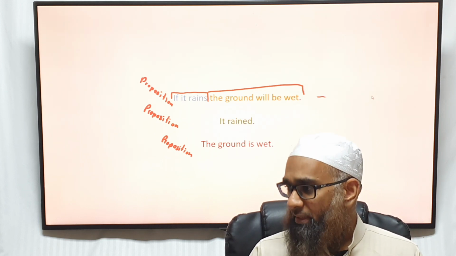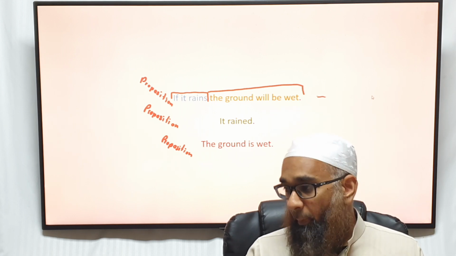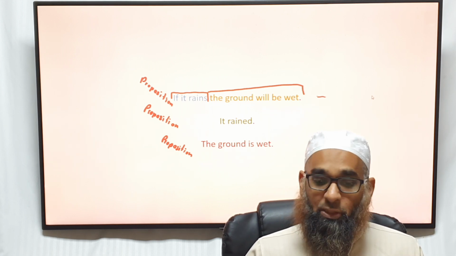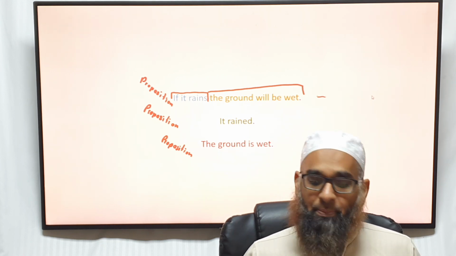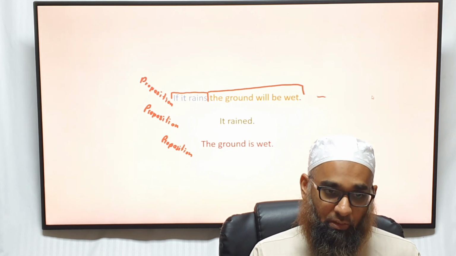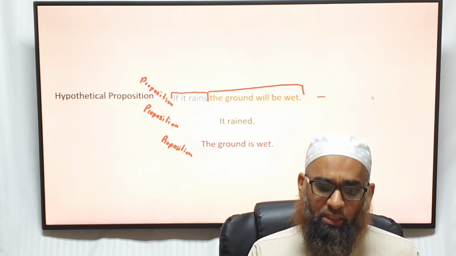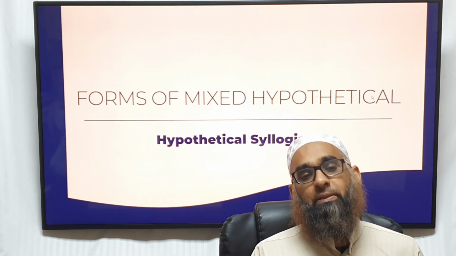Do you understand what's called mixed hypothetical? A syllogism has how many propositions? 3, so that rule will apply here. But they're not all normal propositions. One is hypothetical and the rest are normal propositions. So if it rains, the ground will be wet. It rains, therefore the ground is wet. So hypothetical proposition and simple propositions, you call that a mixed hypothetical. So far so good?